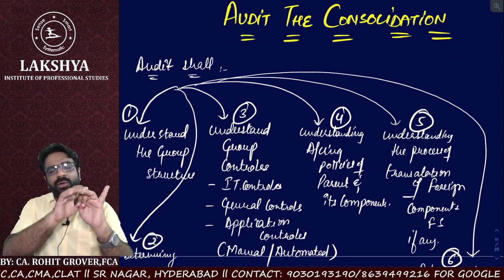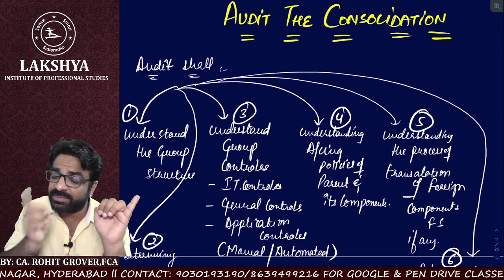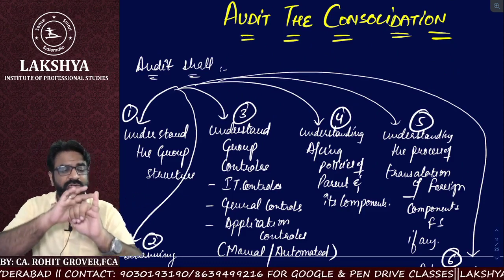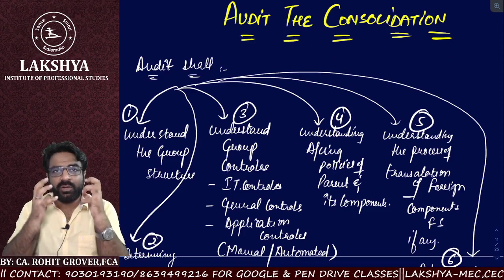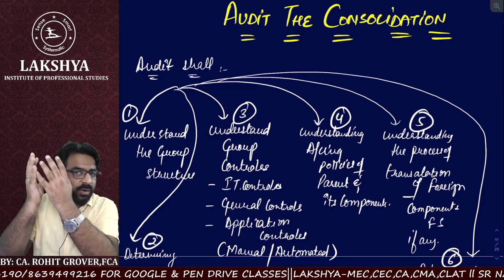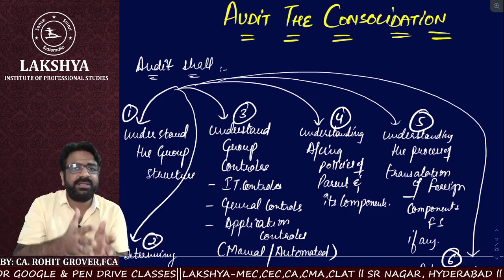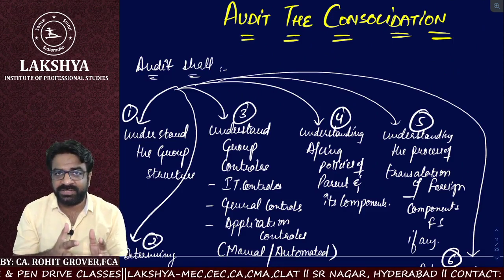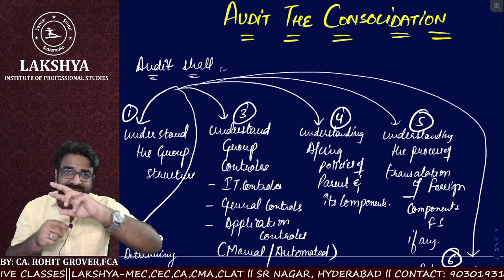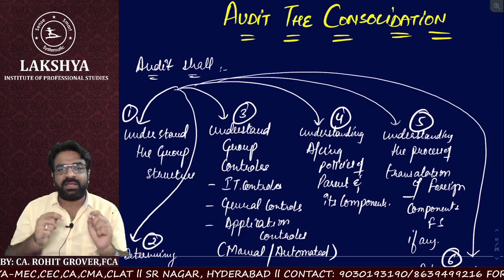He should have a good understanding of the accounting policies of both the parent as well as the components. And he should also know the process, or understand how the foreign component is going to be translated as per the Indian parent financials. Are you getting the point? So we have to transform their foreign GAAP financial statements into Indian GAAP financial statements.